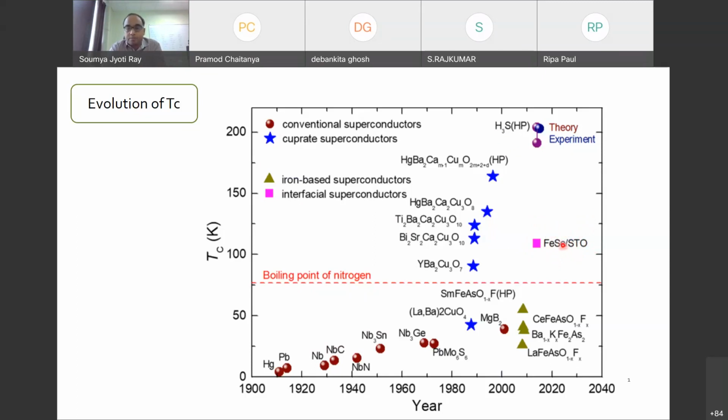Okay, so this is actually a nice paper, you can look at it. Only a few layers of this material, if grown on top of strontium titanate, show this superconducting property. Anyway, they have seen quite high TC, above 100 Kelvin, which is quite large in a thin film. Then this circular symbol represents iron-based superconductors, which are this part on the right-hand side. Cuprate superconductors are marked by stars, and conventional superconductors are marked by filled circles. So this is an entire family which contains the research of, let's say, the past 100 years. It's quite a large amount of research.